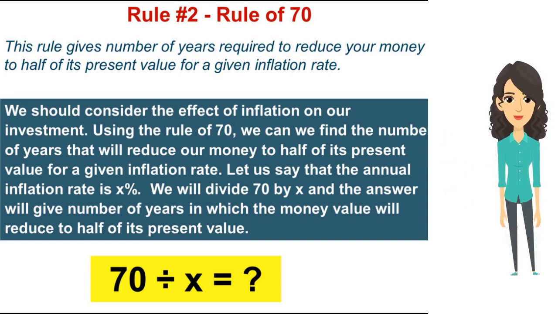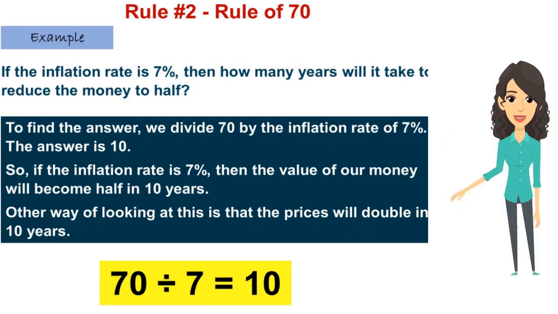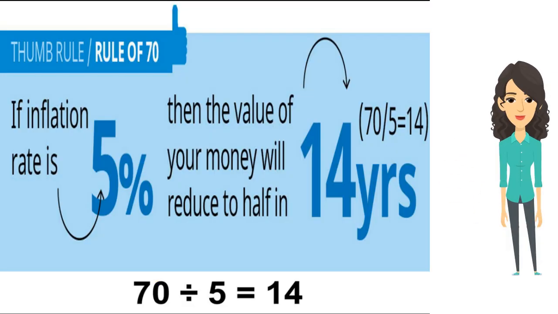Let's take an example. If the inflation rate is 7%, then how many years will it take to reduce the money to half? To find the answer, we will divide 70 by the inflation rate of 7%. The answer is 10. So, if the inflation rate is 7%, then the value of our money will become half in 10 years. Another way of looking at this is that the prices will double in 10 years. If the inflation rate is 5%, then the value of your money will reduce to half in 14 years.